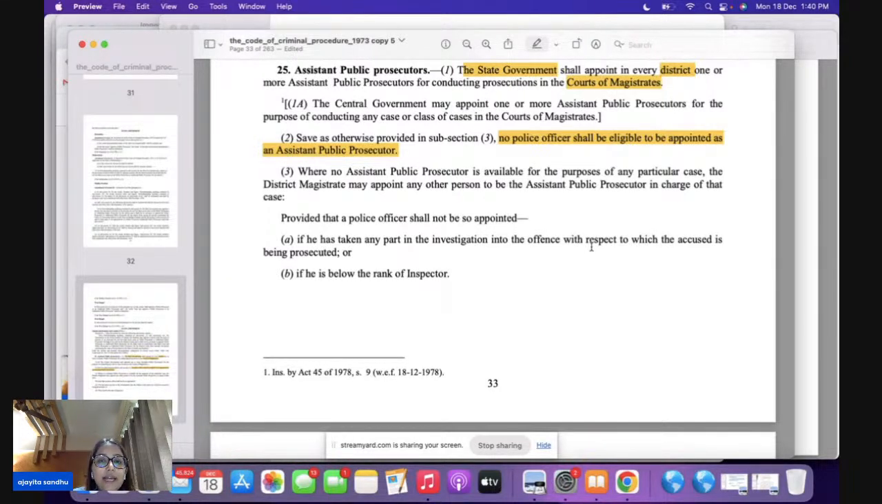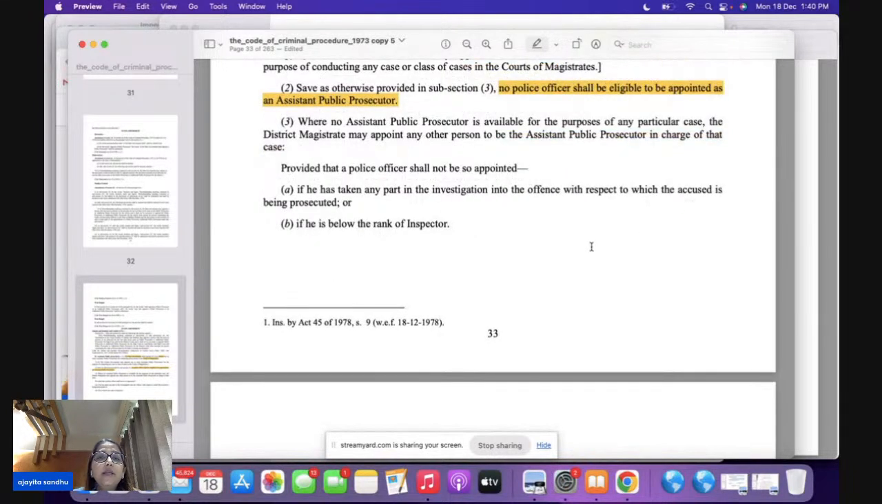Section 3 says, let's say there is a particular case, and in this particular case, the assistant PP is not available. Now, what are you going to do? The DM here is going to appoint any other person as PP. But this proviso is the one where you get the question from.